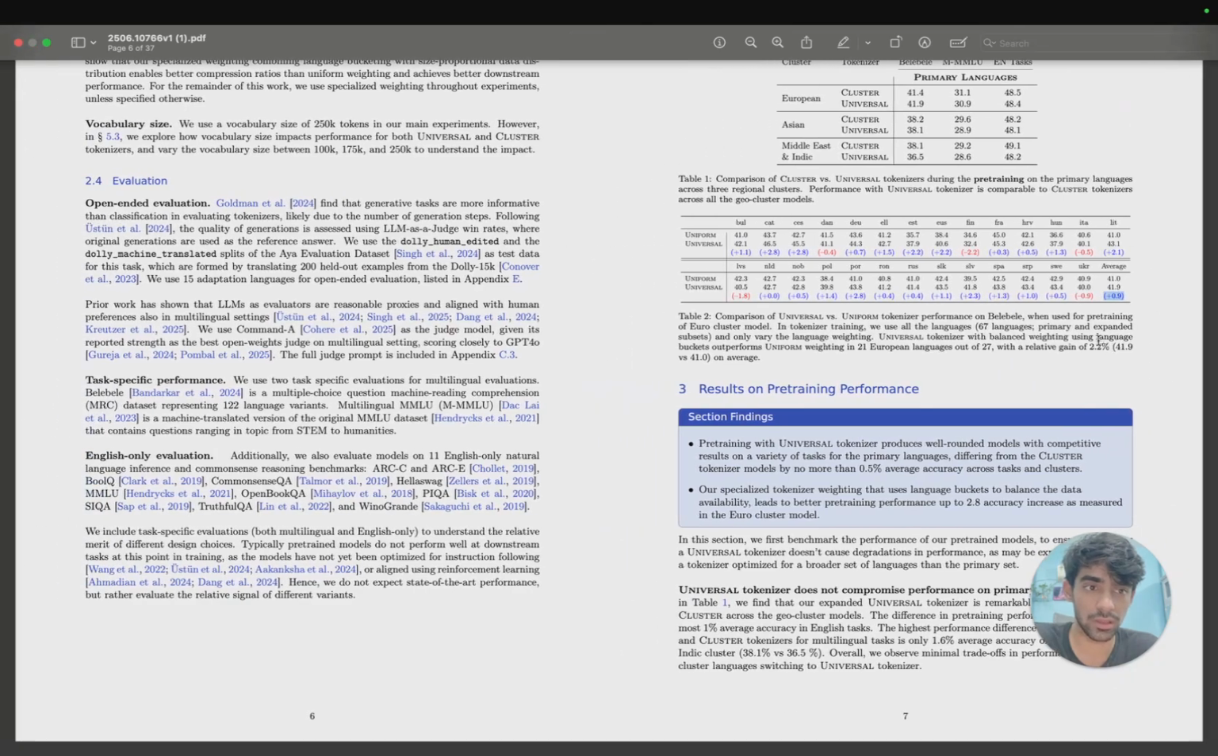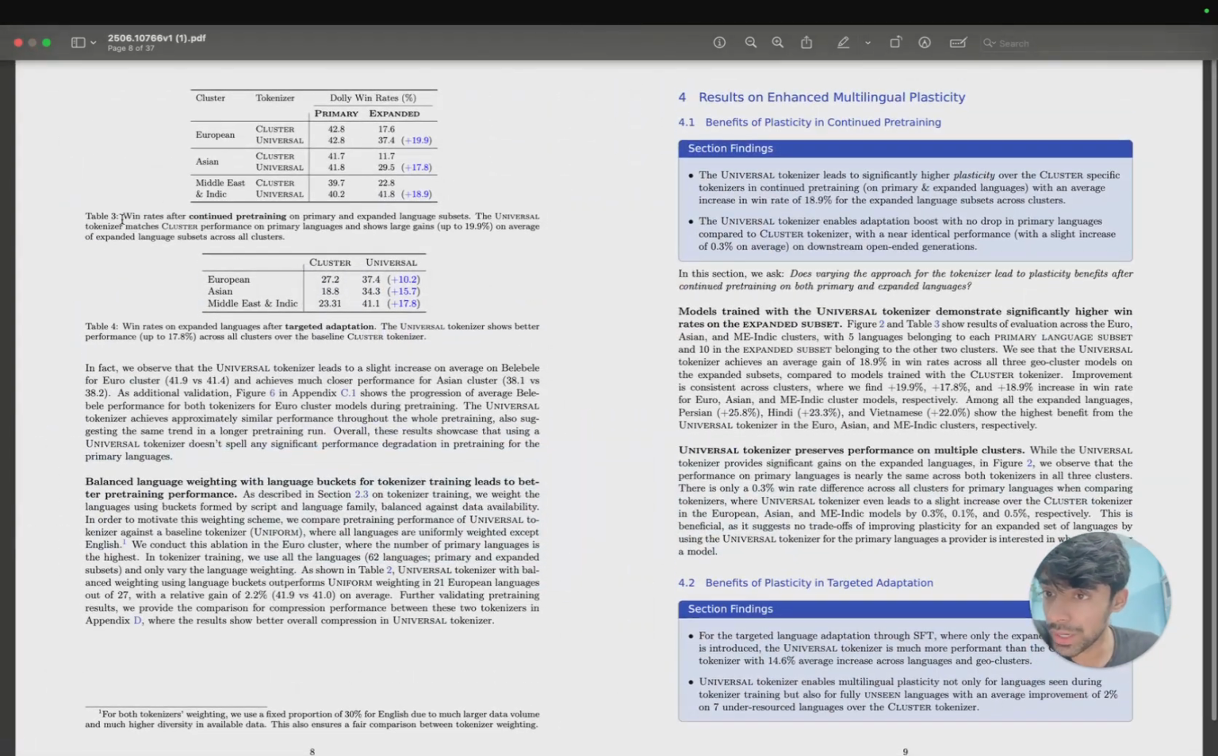Let's go to the other page. Okay, cool. Now, win rates after continued pre-training, right? Here also you'll see a 19% increase. Okay, on the primary and expanded, you'll see 42.8. On expanded, the universal tokenizer matches cluster performance on primary languages and shows large gains, 19.9% on average, on the expanded languages subset across all clusters. Isn't this good? Similarly, on win rates on expanded languages after targeted adaptation, the universal tokenizer shows better performance by 17.8%. A very big result, right? 17 points. So this balanced language weighting with language buckets for tokenizer training leads to better pre-training performance.